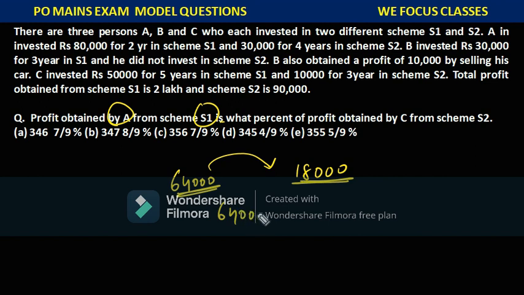So it means 64,000 divided by 18,000 into 100. This is what we need to do. 3 zeros are cancelled, and if you simplify this, 2 nines are 18 and 2 thirty-twos are 64. So it is 32 into 100. This is 3200 divided by 9. So the denominator is 9. You can solve this, or you can directly go to the options. Sometimes we solve the problem by looking at the options also, if you are very good at calculation. All the denominators are 9 only.